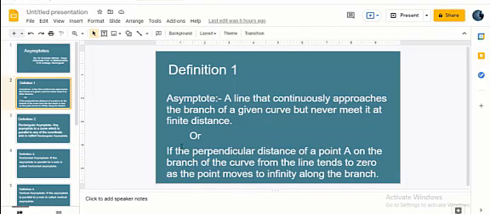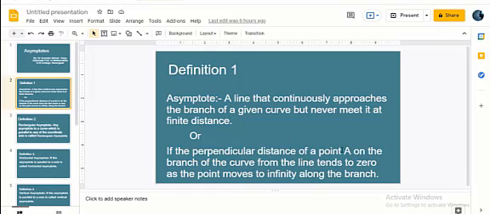Or in other words, if the perpendicular distance of a point A on the branch of the curve from the line tends to 0 as the point moves to infinity along the branch,